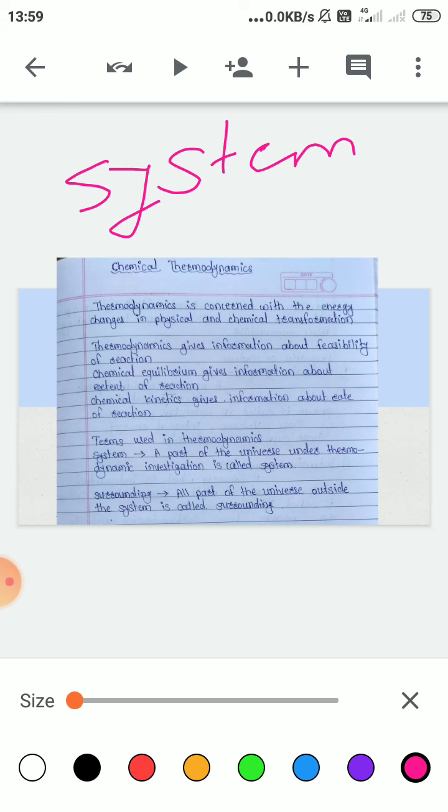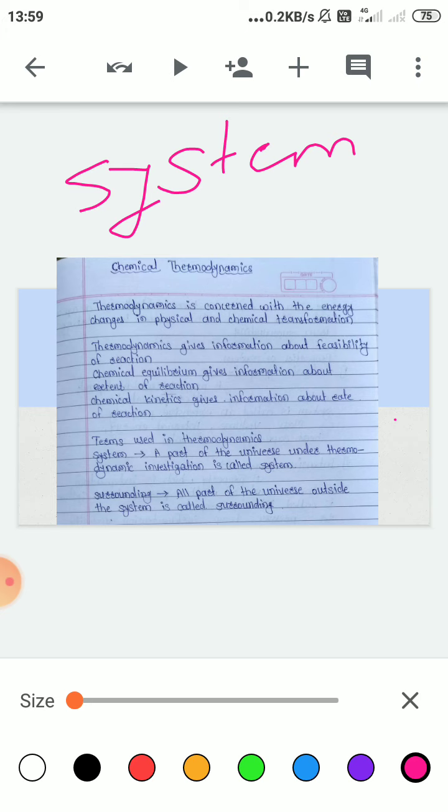So the part which is going to be investigated is called a system. We can define a system as a part of the universe under thermodynamic investigation.